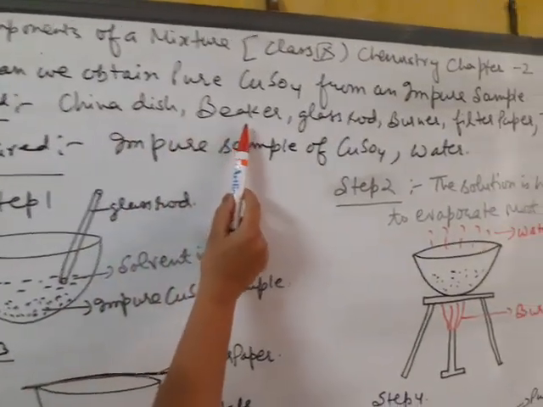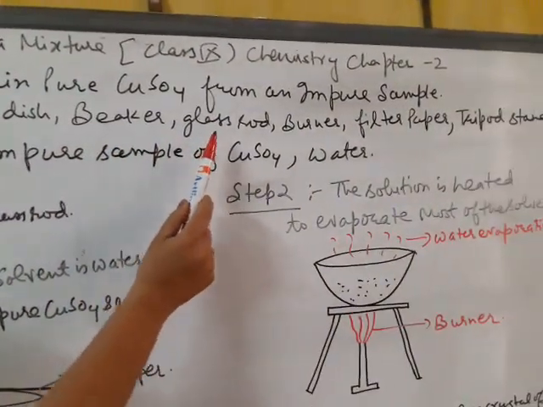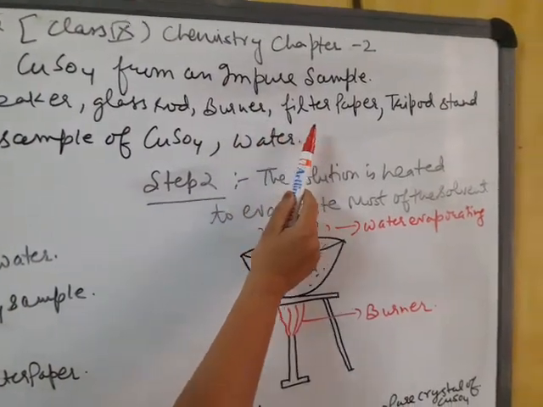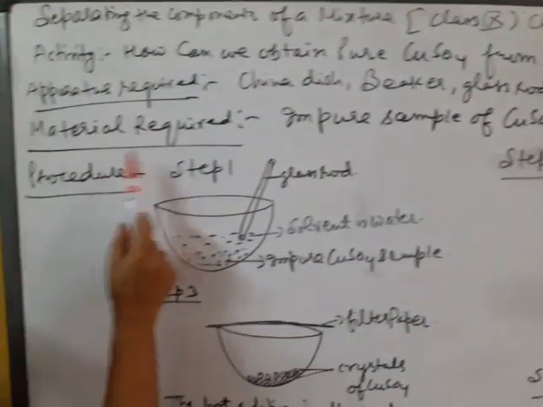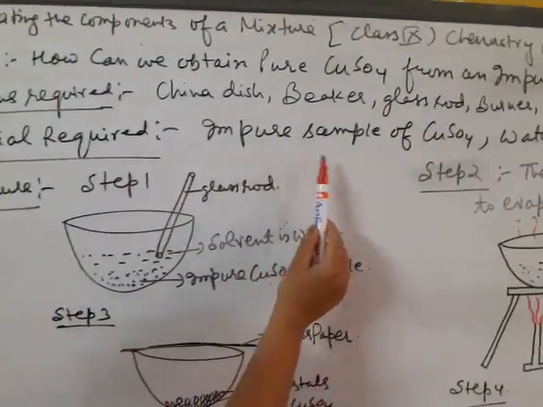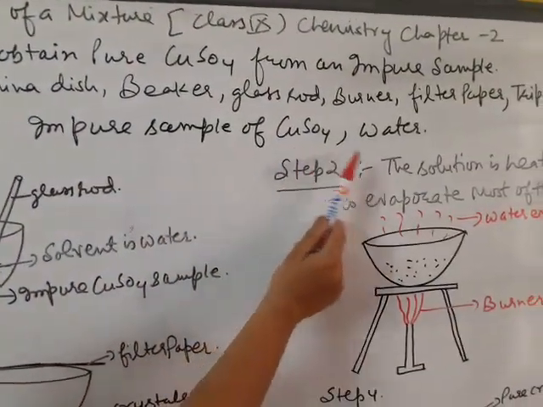China dish, beaker, a glass rod, burner, filter paper, tripod stand. Material required is impure sample of copper sulfate and water.